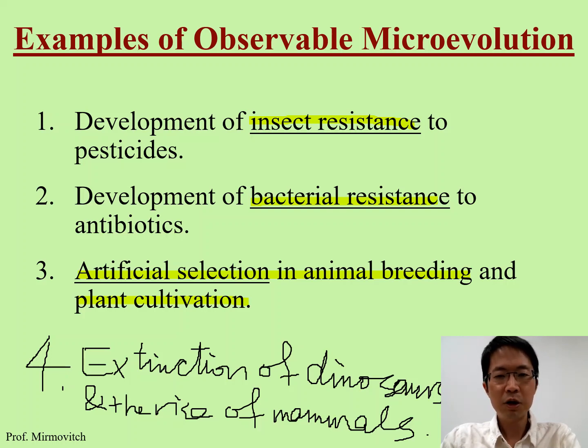Oh well, to reward some of you who watch video, I will test you about this during the exam, because I noticed that many of the students, they do not watch my video, and then it hurt my feeling. So I will put this question: what is the 4th example of microevolution? Then you know that it's extinction of dinosaur and the rise of mammal. Okay, for those who watch my video, you are lucky.